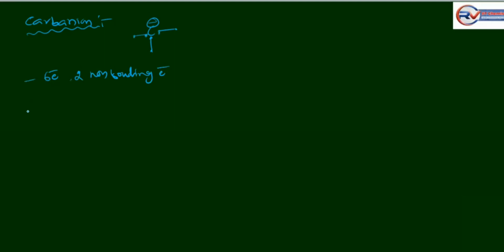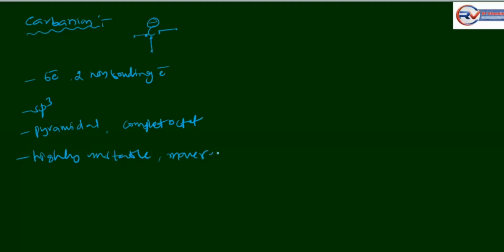It undergoes sp3 hybridization. It shows a pyramidal structure. It has a complete octet. It is highly unstable and more reactive. It behaves as a nucleophile. Okay, this is the carbanion.